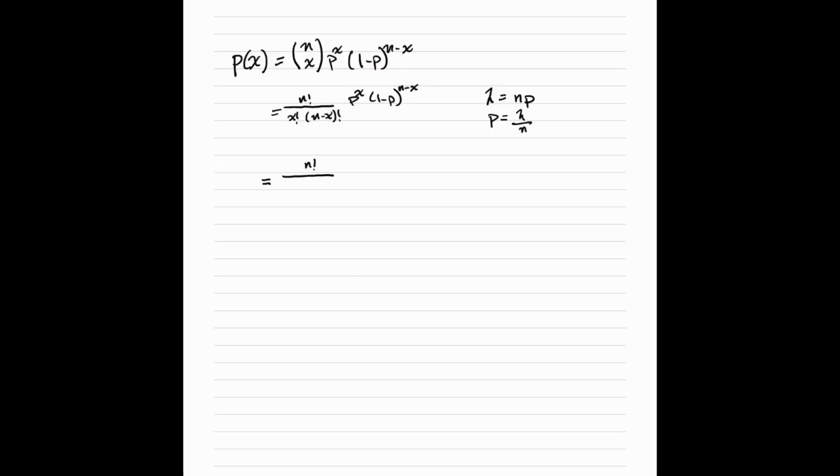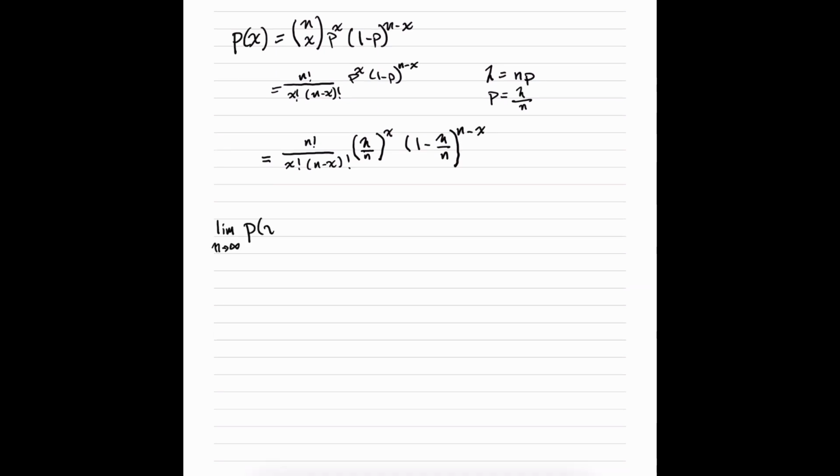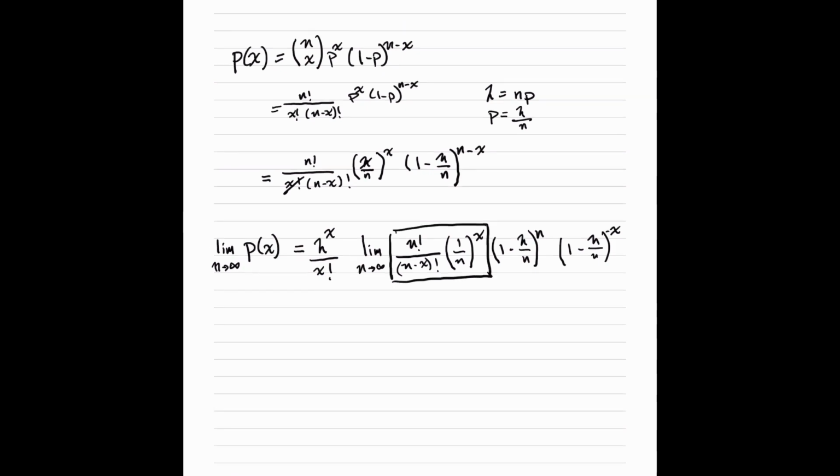Okay, so for the second step, because we're taking the limit as n goes to infinity, we can factor out terms that don't include n. So we factor out lambda to the x over x factorial. And we're going to rewrite it as 3 separate terms. And initially, we're going to focus on this first term.